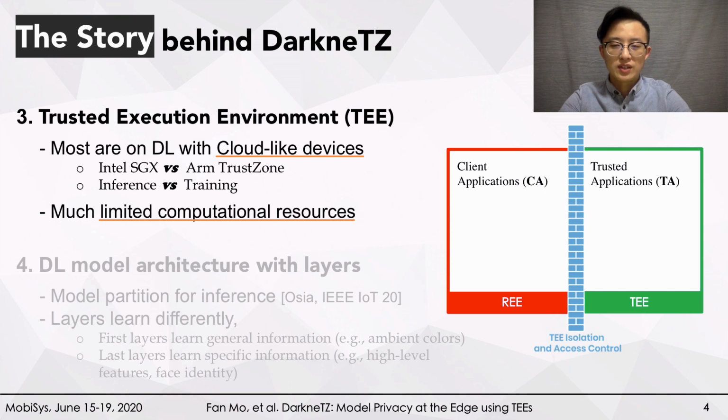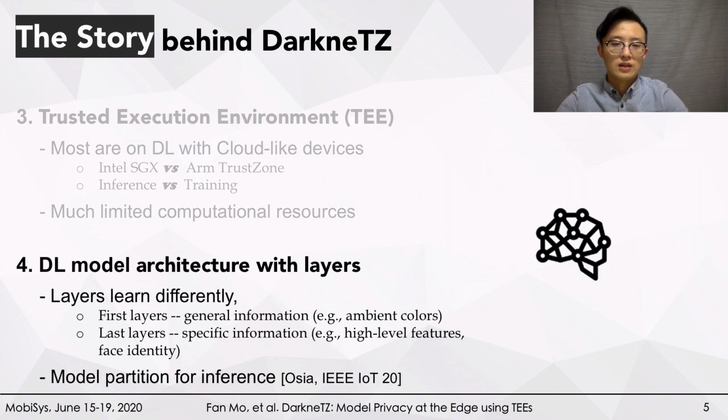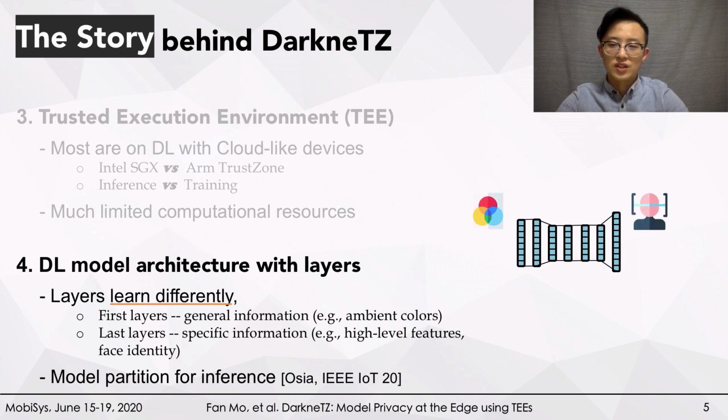Therefore, we cannot simply put the whole deep learning model inside the TEE. Actually, a deep learning model is not like this. It is architected with layers. So can we only put several layers in the TEE? Then we can take advantage of the layer architecture, that layers learn differently. According to many research works, first layers tend to learn general information such as colors, and last layers learn specific information such as face identity. This means that layers may also memorize different information, and consequently have different privacy risks.